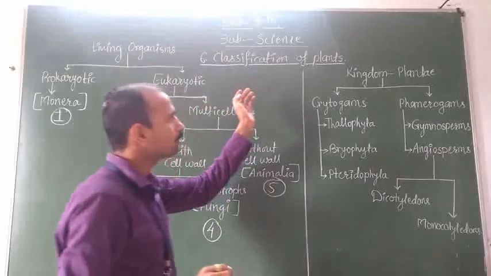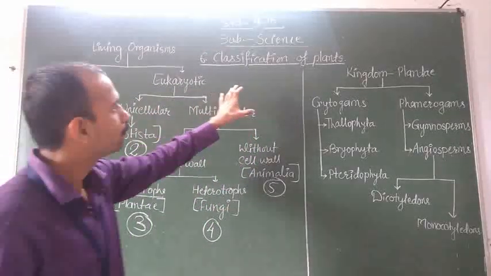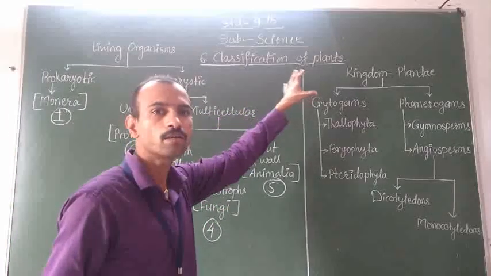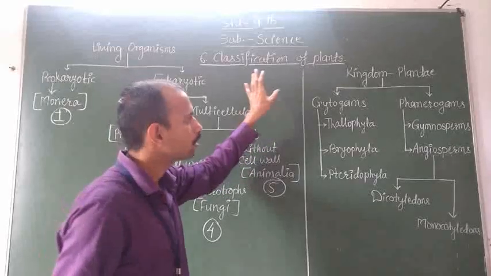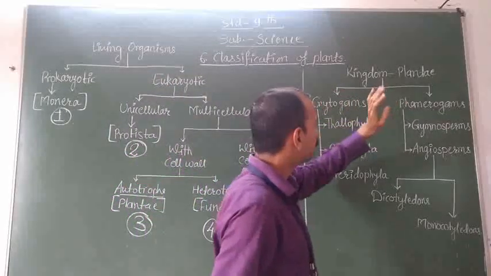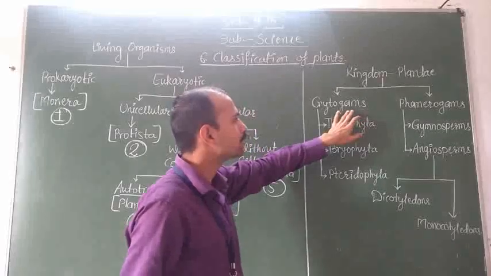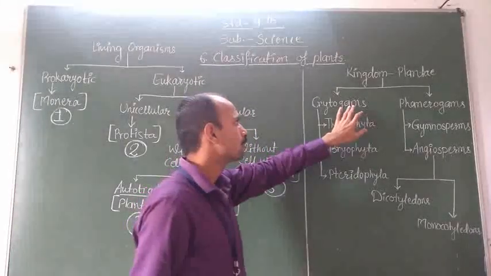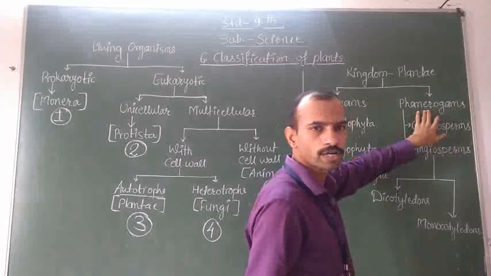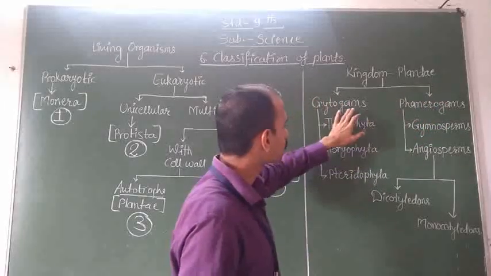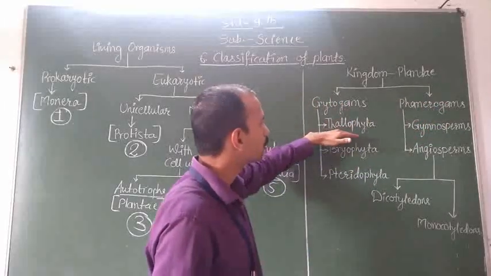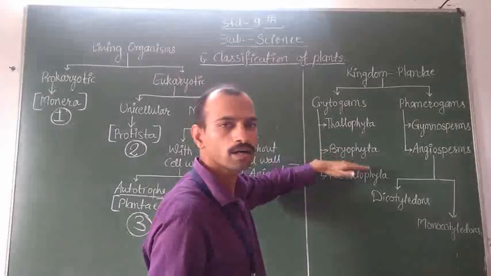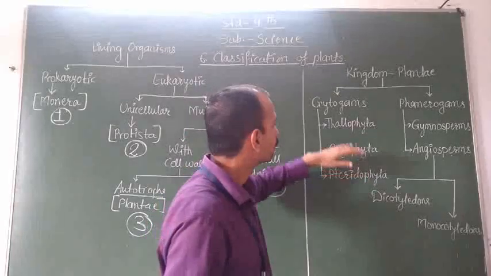Now in this chapter we have to study about kingdom Plantae only. Now kingdom Plantae, very simple. Kingdom Plantae divides into two groups, that is cryptogams and phanerogams. Cryptogams are further classified into three groups: Thallophyta, Bryophyta and Pteridophyta.